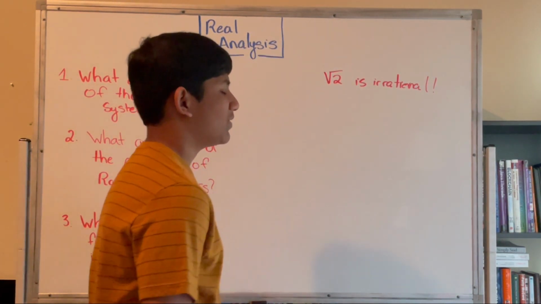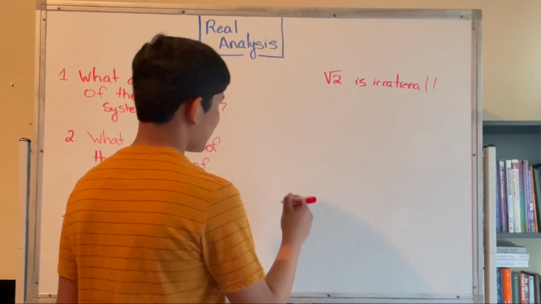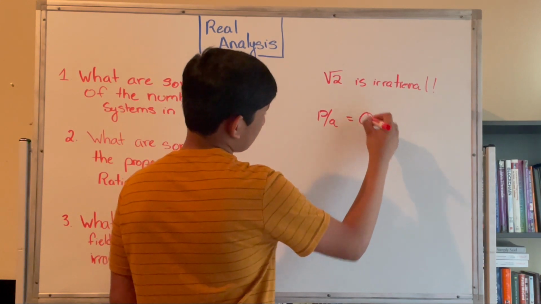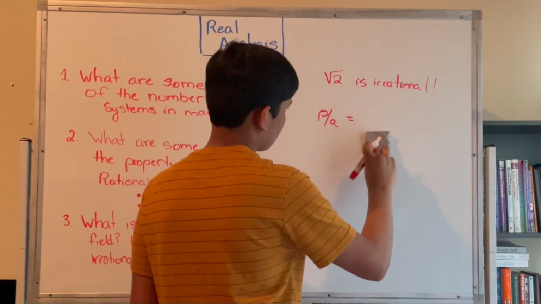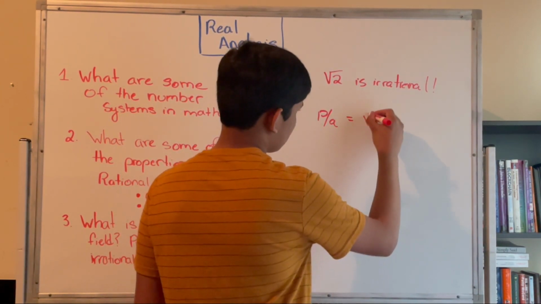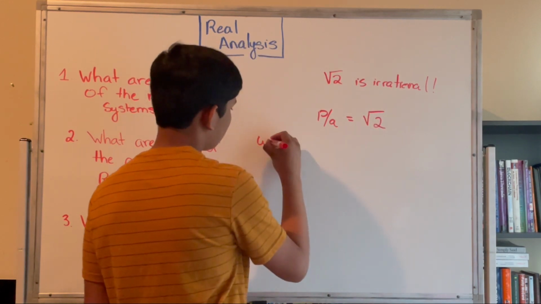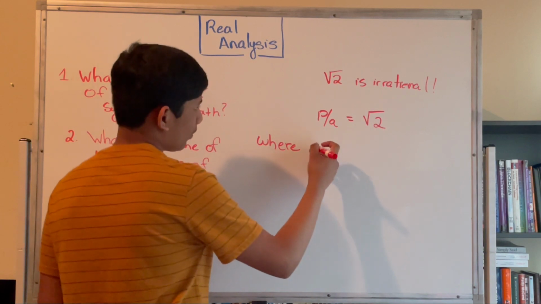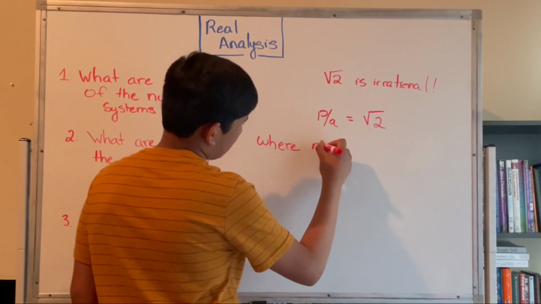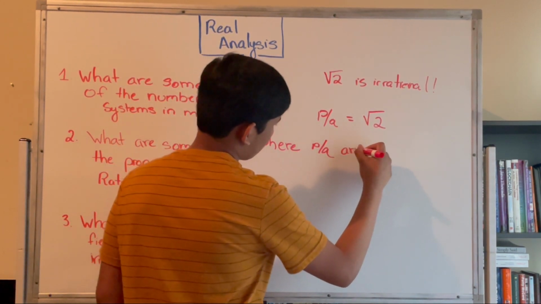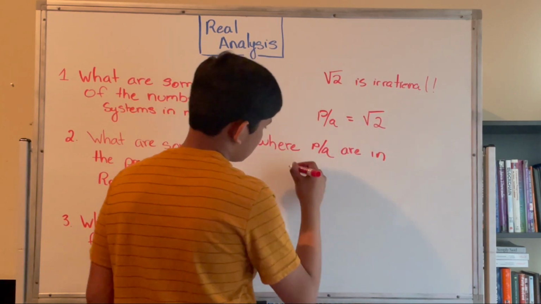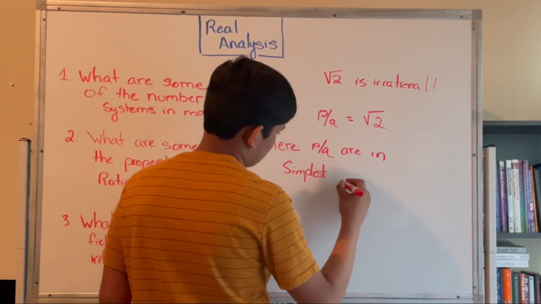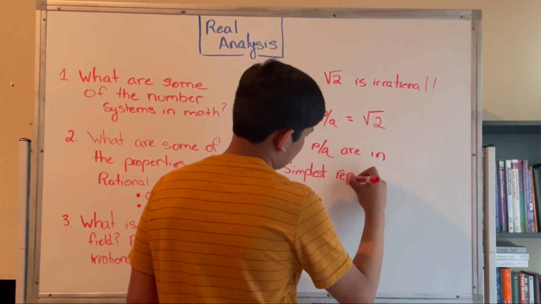So we're going to complete the proof. So let's state that P over Q is equal to the square root of 2, where we're going to be saying that P and Q are in simplest representation.